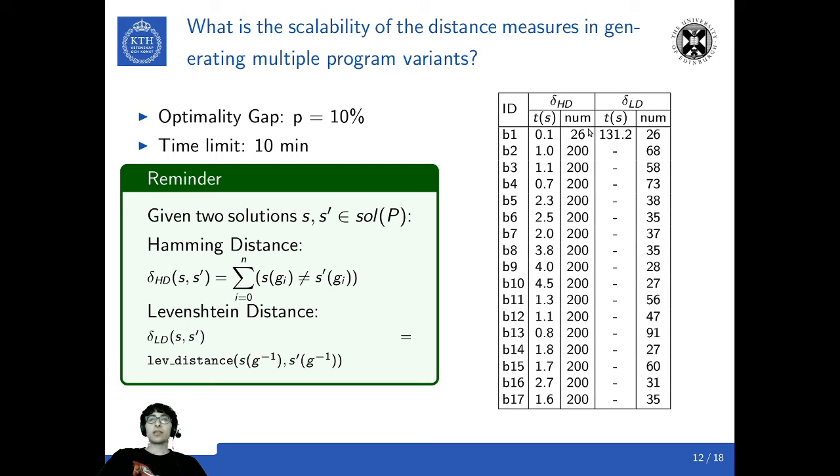We skip the execution time in cases when we have a timeout. From the results we can see that the Levenshtein distance is not scalable to a large number of variants, whereas Hamming distance is able to generate the total number of variants within a few seconds. Our approach requires the generation of a large number of variants, and therefore we cannot select the Levenshtein distance.